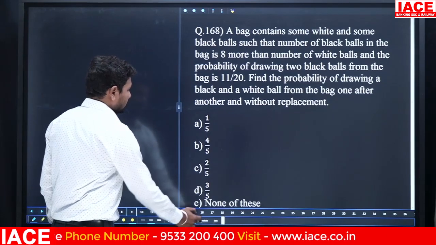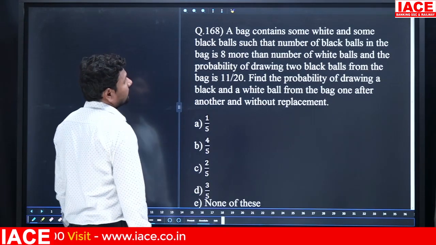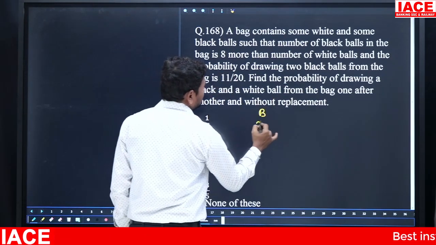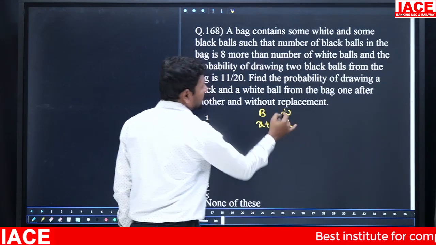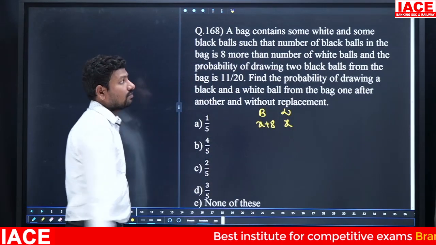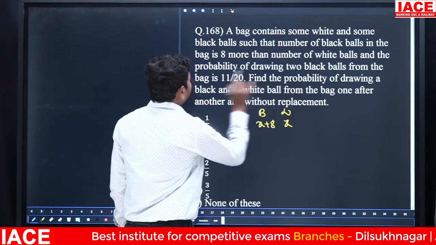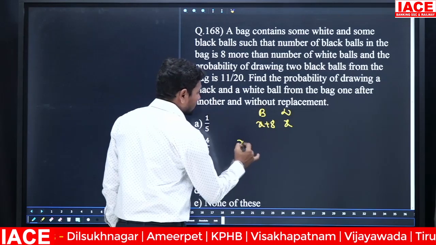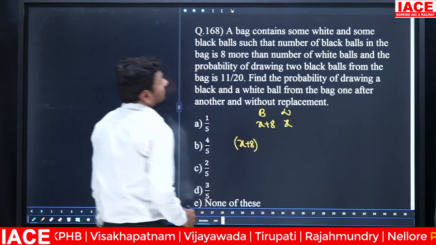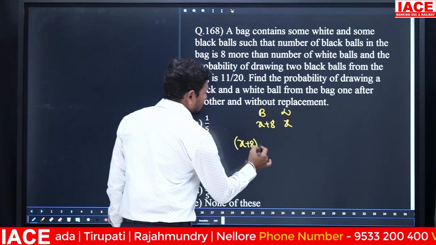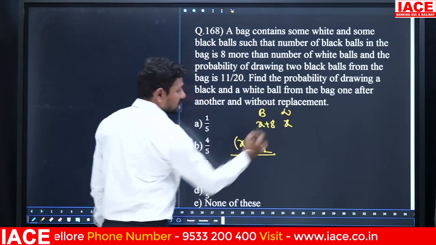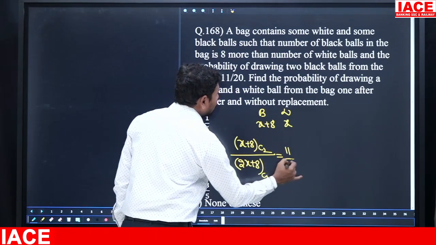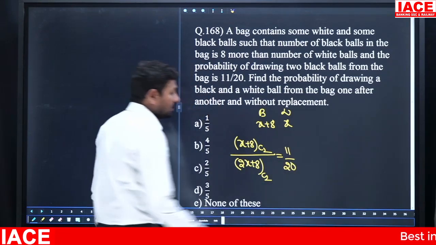A bag contains some white balls and some black balls such that the number of black balls in the bag is 8 more than white balls. Assume white balls are X, then black balls are how much? X plus 8. Then the probability of drawing 2 black balls from the bag: X plus 8 C2 by total balls. X plus X is 2X, 2X plus 8, and selecting 2 balls from here. It is equal to what value? 11 by 20. 11 by 20.